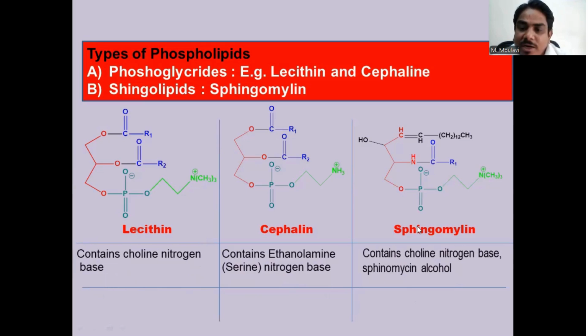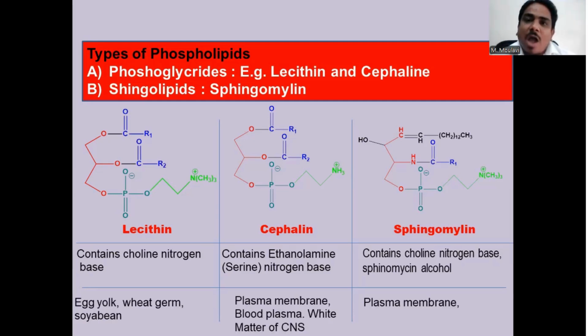While the sphingomyelin contains the sphingosine alcohol, that is an unsaturated amino alcohol, along with the nitrogen base, that is the choline. So this is the main difference: phosphoglyceride contains glycerol alcohol, while the sphingolipid contains the sphingosine alcohol. Lecithin, cephalin, and the sphingomyelin are the three types of the phospholipids.